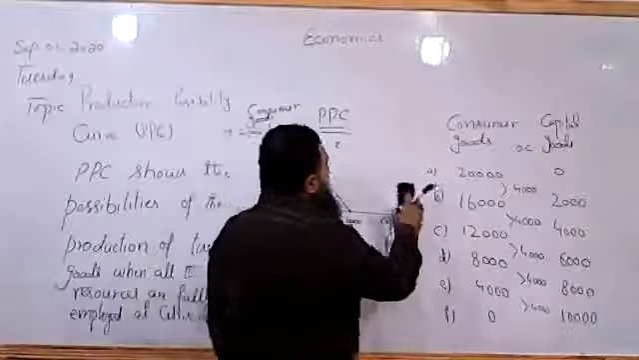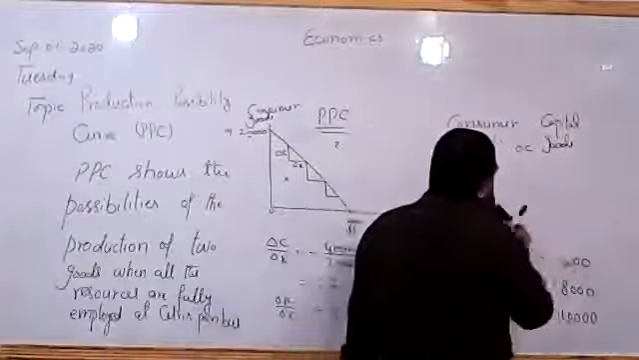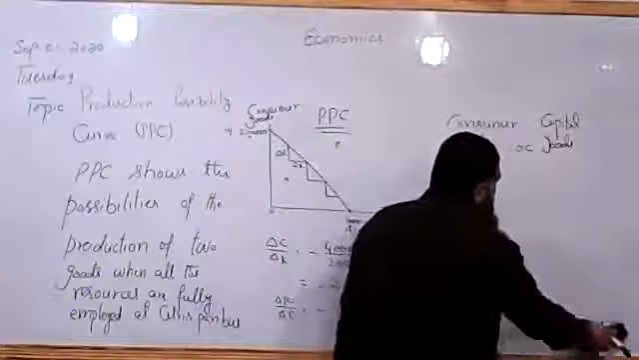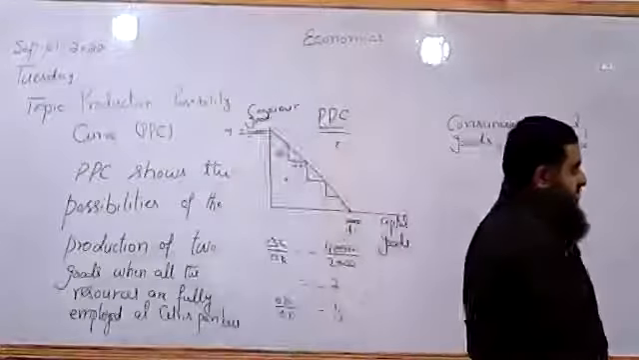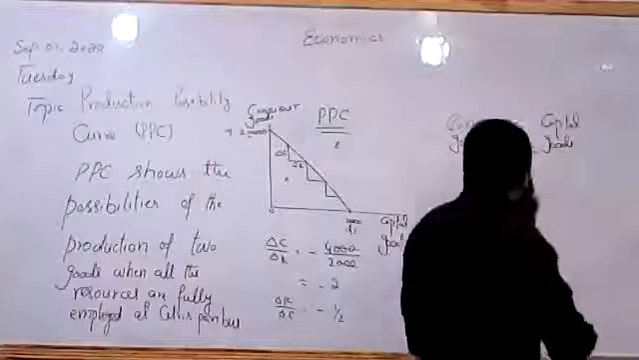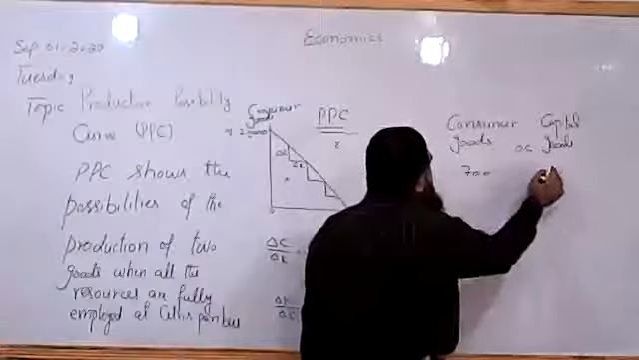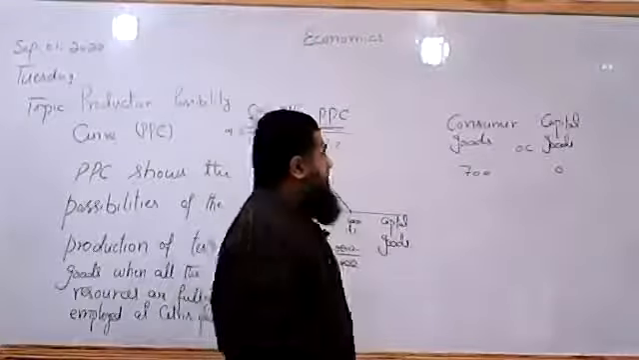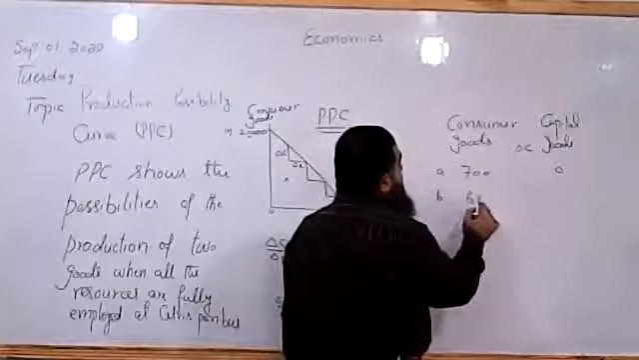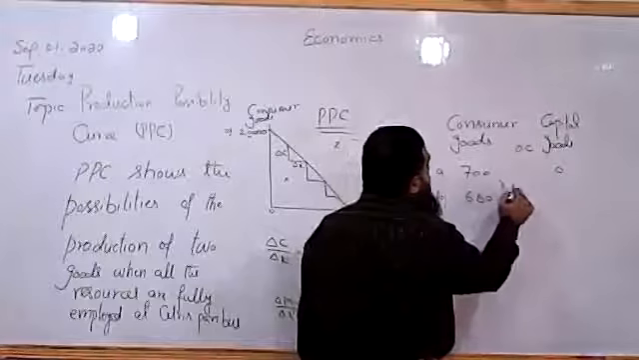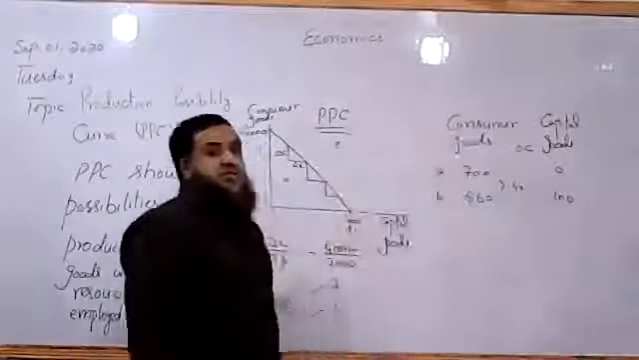Now come towards another PPC, which is a normal PPC, that is, increasing opportunity cost. Increasing opportunity cost means what? Suppose consumer goods are 700 and 0 capital goods are produced in option A. If consumer goods are decreased by 40 units, 40 units are given up in order to produce 100 units of capital goods.